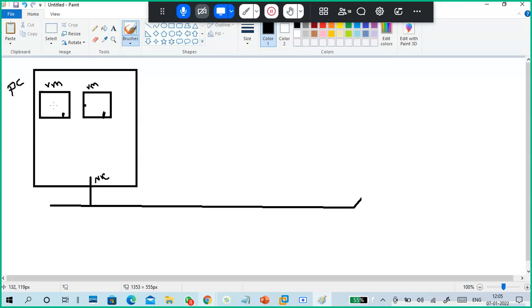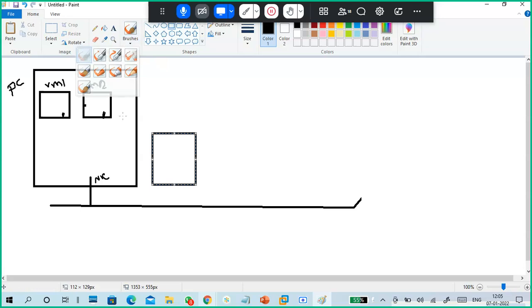Now VM1 and VM2 want to communicate outside of the network, to other PCs, any PC in the network, or other virtual machines. Got it?